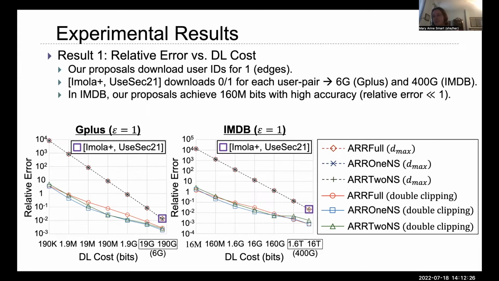We contrast this with previous work, which required users to download hundreds of gigabits and appears as the square on the bottom right of each graph. Note that the error of this previous work is higher than our double clipping techniques because it does not utilize double clipping, and this indicates that double clipping is an effective way to reduce error.